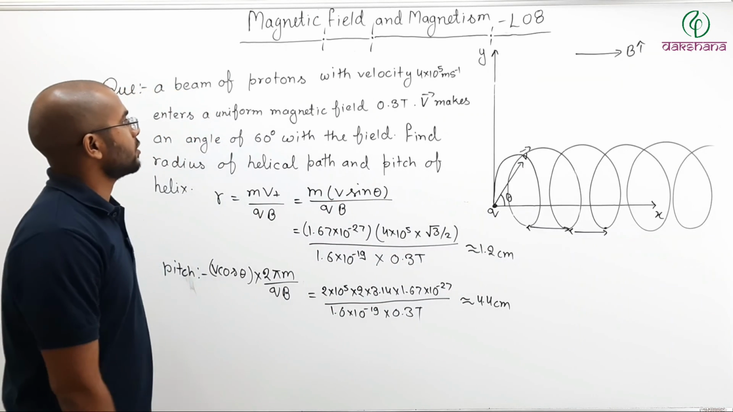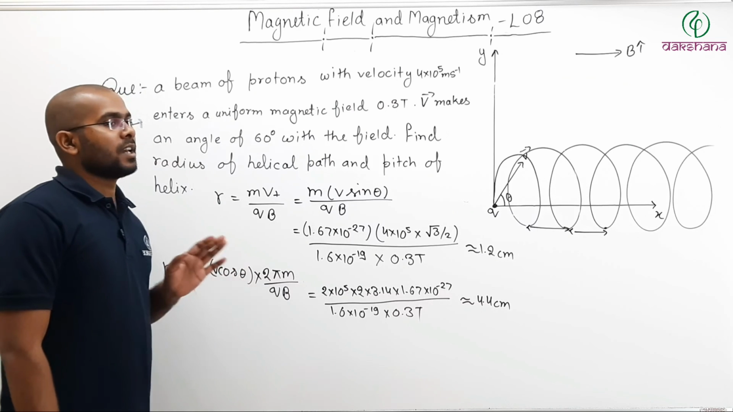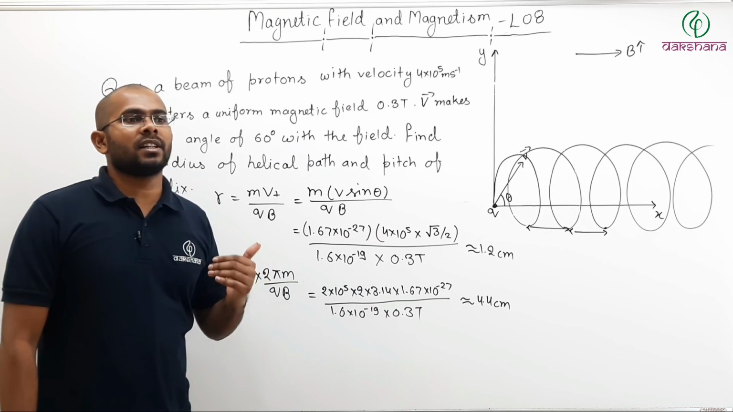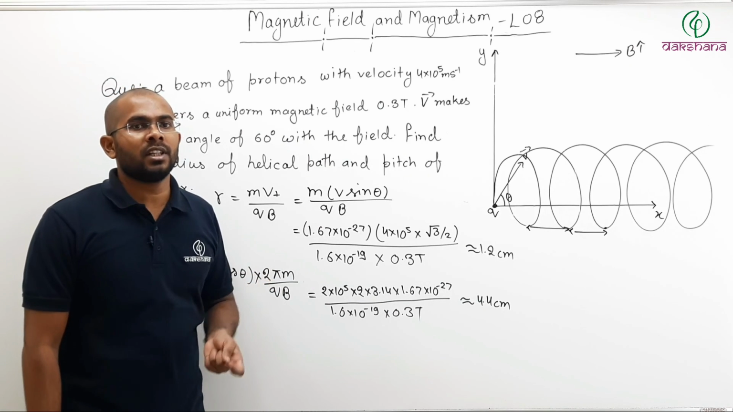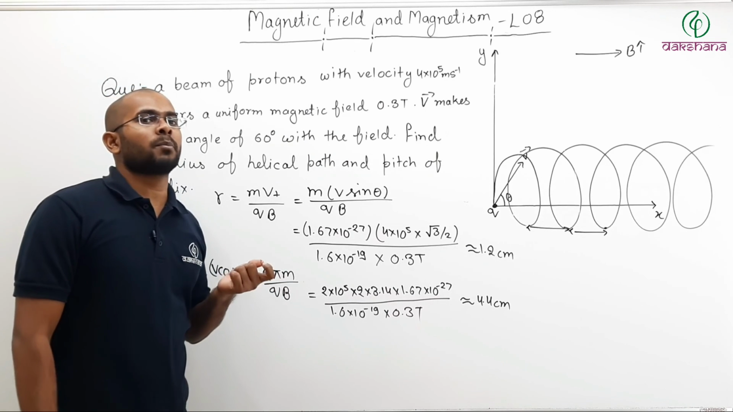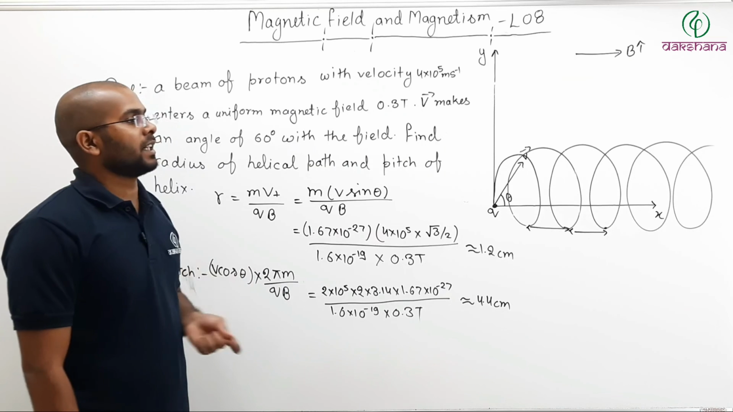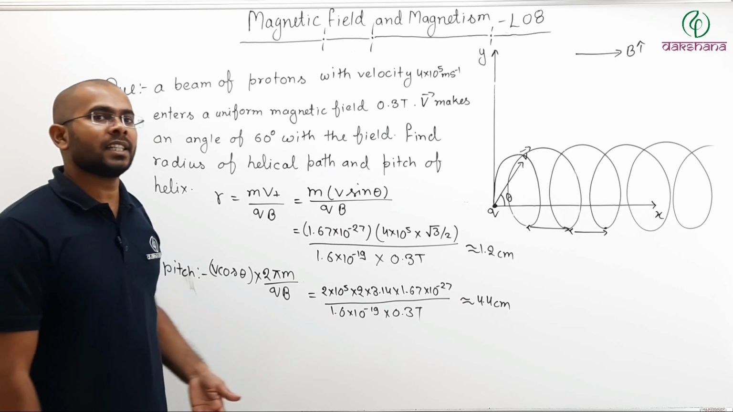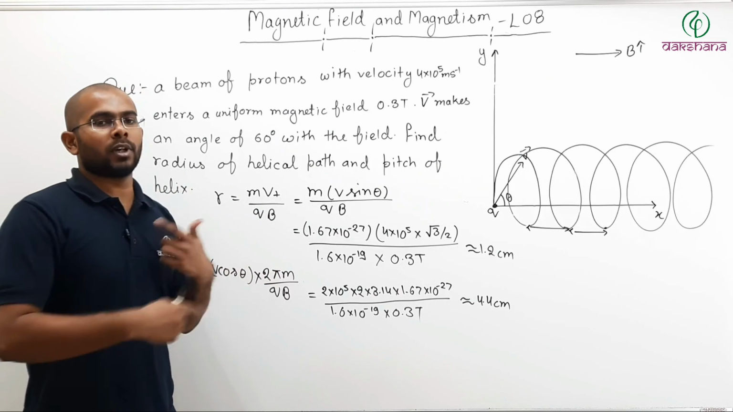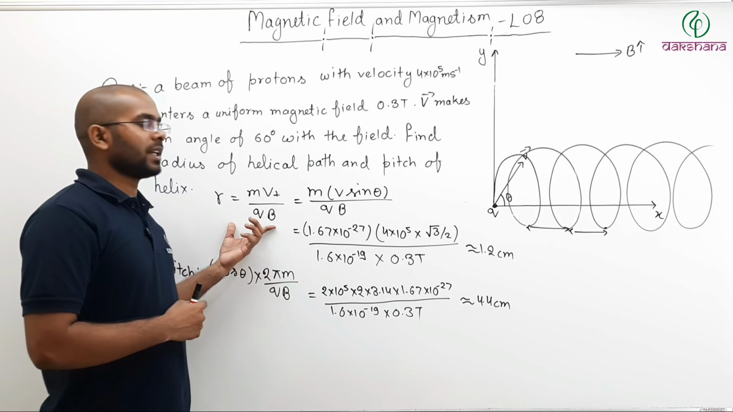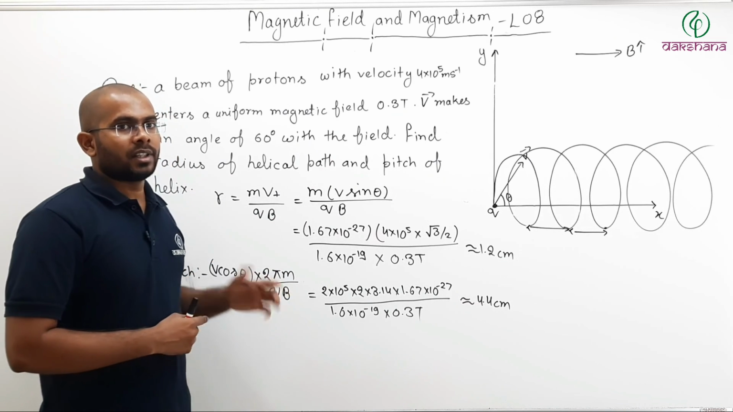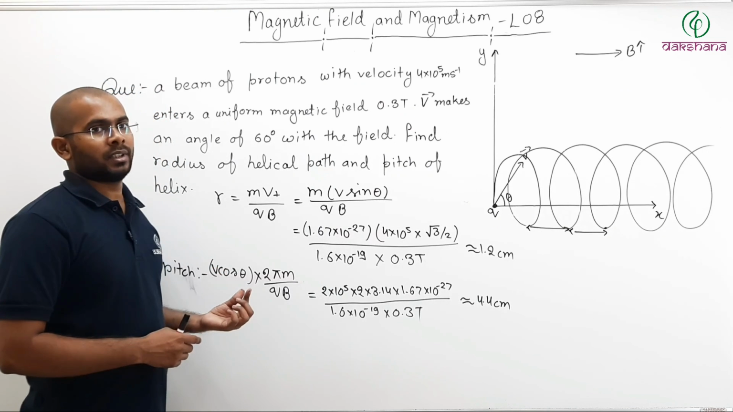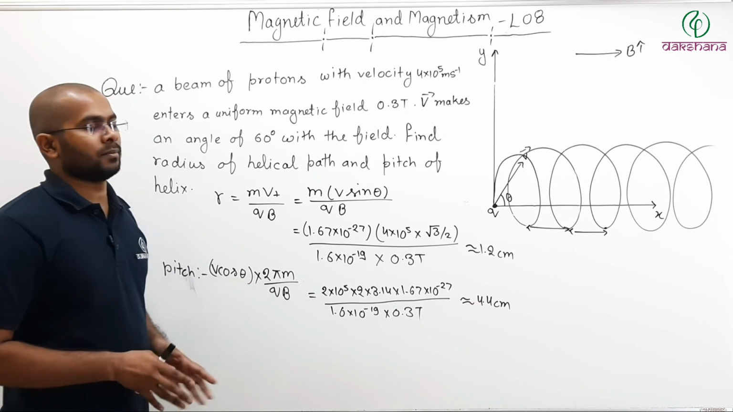So this way you can solve questions based on a charged particle that enters a region with a velocity which is not perpendicular to the magnetic field. If it is perpendicular to the magnetic field, in that case it will go in a complete circular motion. So there will be a radius and time period, but no pitch because there is no parallel component. That way you can solve.